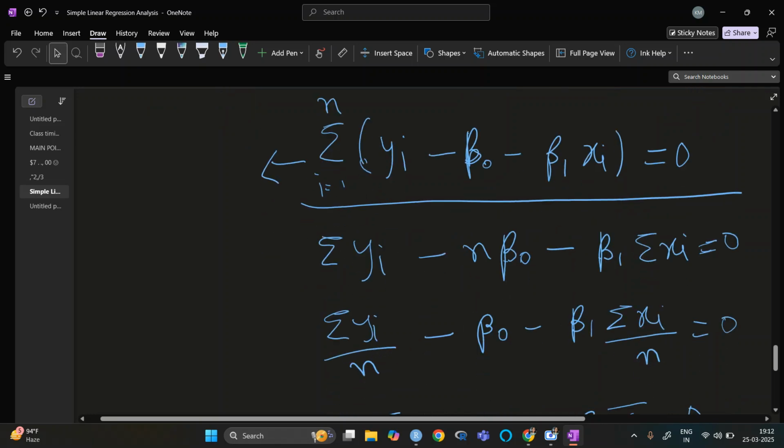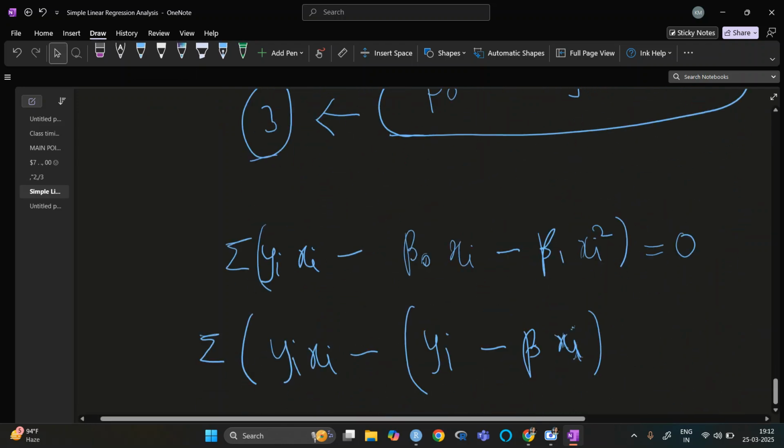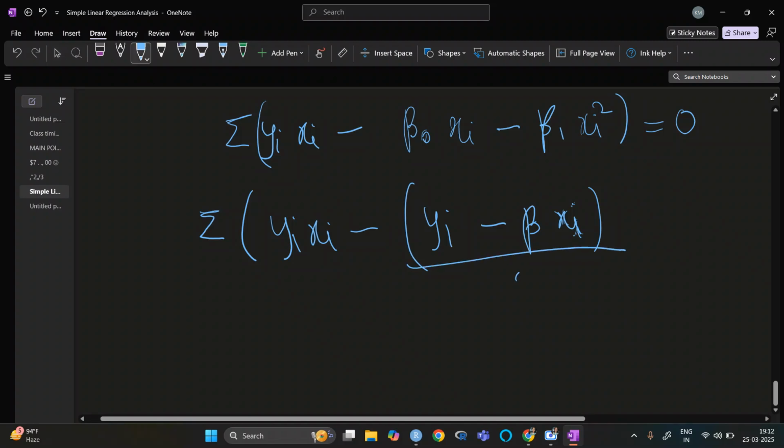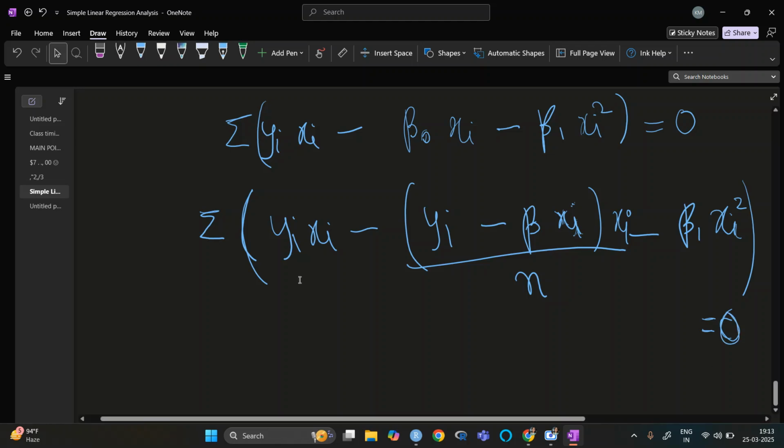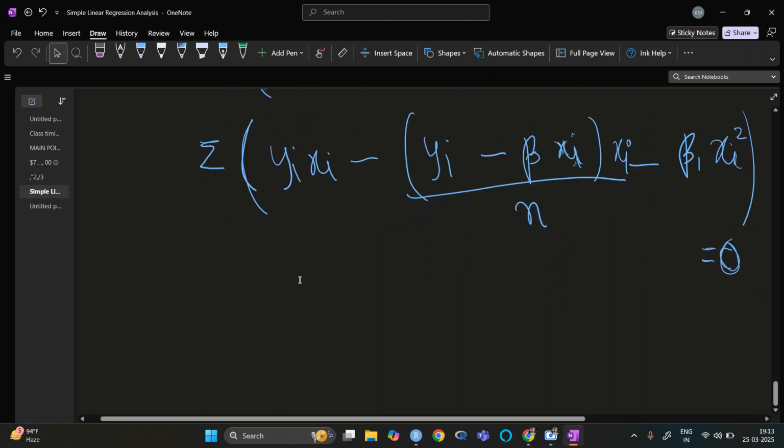So n beta naught is basically summation yi minus beta 1 xi summation, divided by n. Minus, sorry, in the multiply there is one xi minus beta 1 xi square, which will be equal to 0, right?